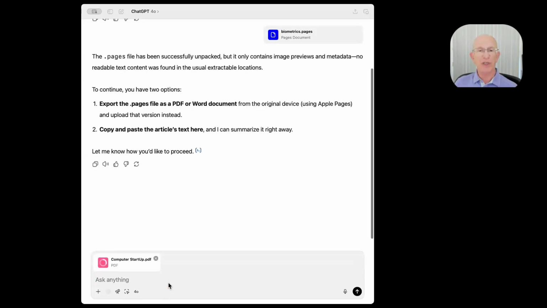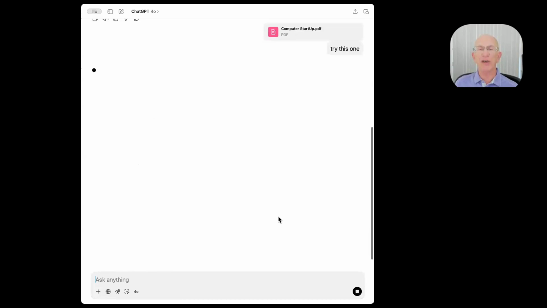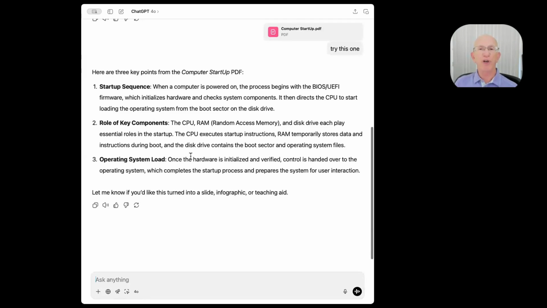Let me go with something, a PDF file here, and see if it can do something. Try this file and see what it'll do. And it'll give me an idea. Here's the 3 points of a computer startup article that I wrote. And I asked for 3 points.